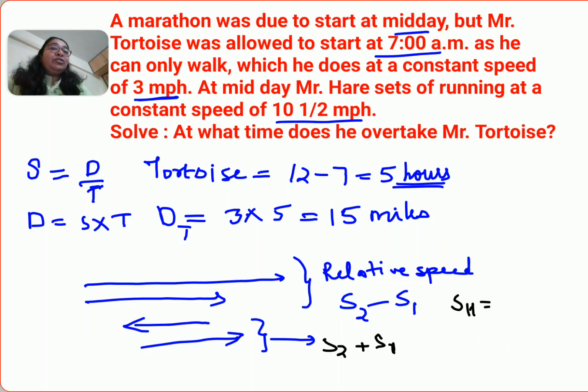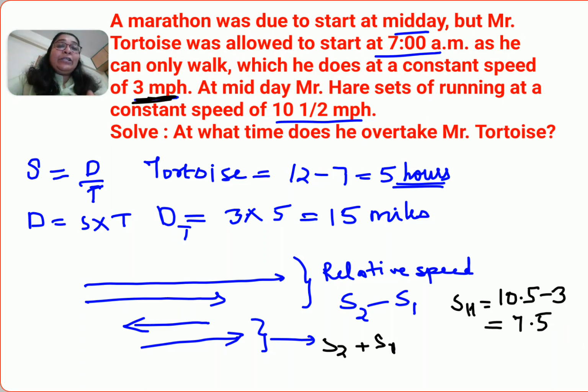Actual speed is 10.5 minus the speed of tortoise, that is 3. So the relative speed of Mr. Hare will be 7.5.